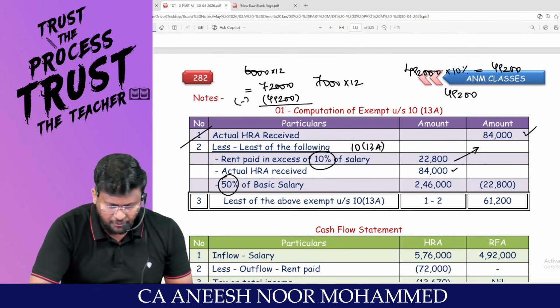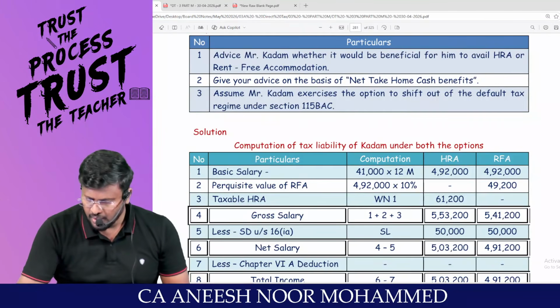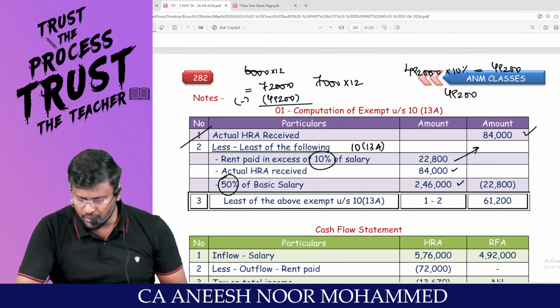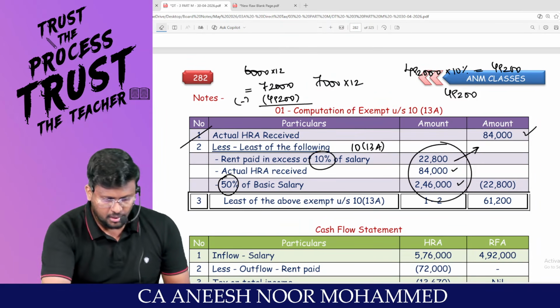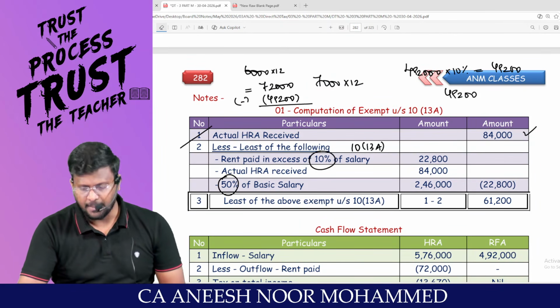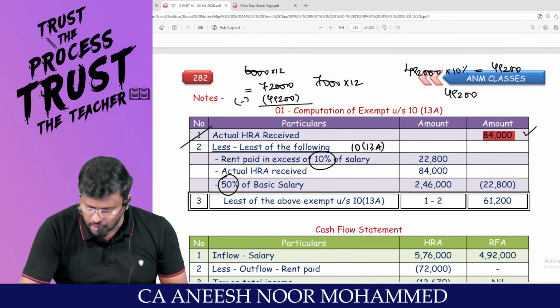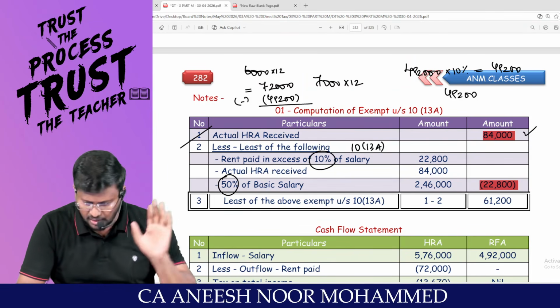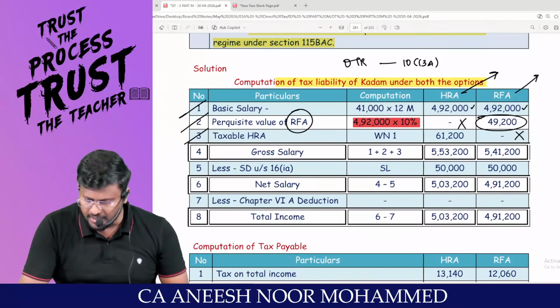Next, 50% of basic salary. What is the basic salary? 4,92,000 into 50% comes to 2,46,000. You tell me what is the least? 22,800. So from 84,000, 22,800 is exempted under section 10(13A), and 61,200 will be taxable.